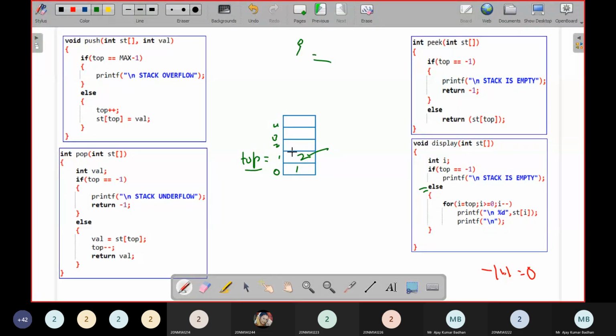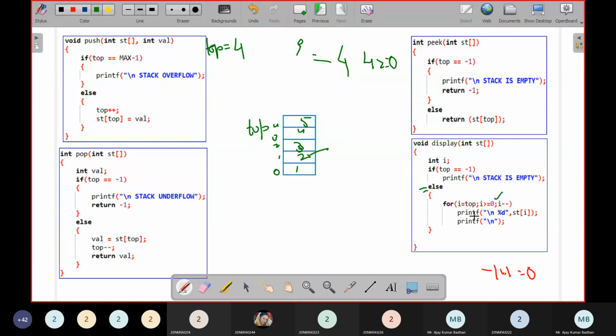Let's consider this. Let me add the values 1, 2, 3, 4, 5. Where is exactly top located now? Top is present at this particular position. Top is equal to 4. Let's see how the for loop works. i equal to 4. Is 4 greater than or equal to 0? Yes, condition satisfied. So what do we have to do?